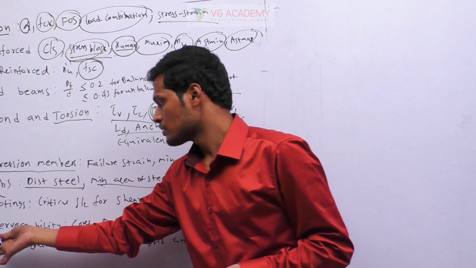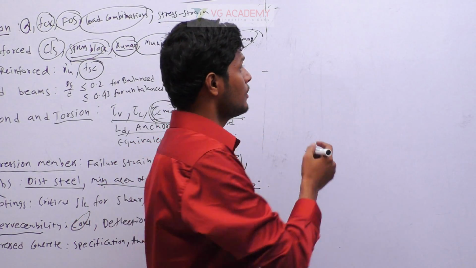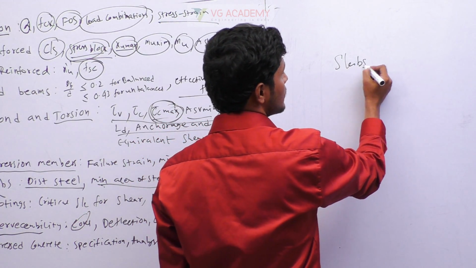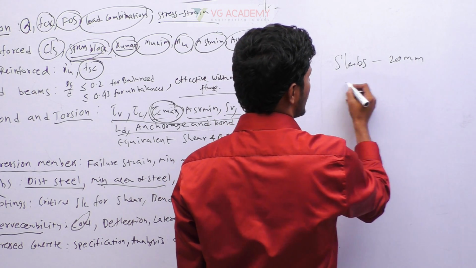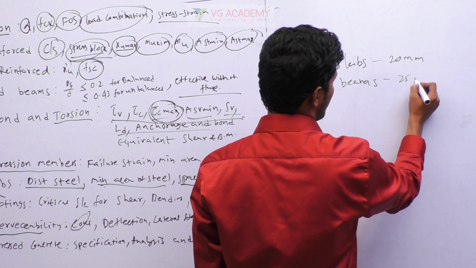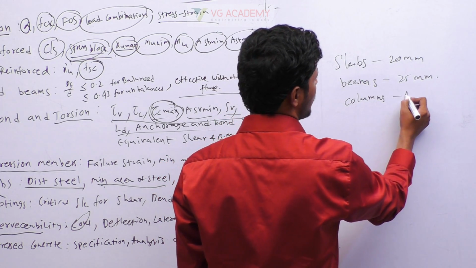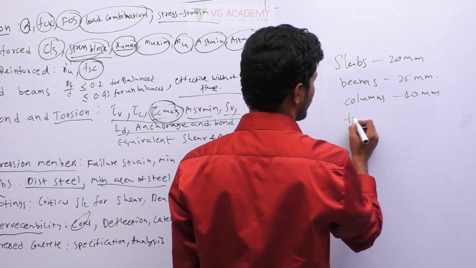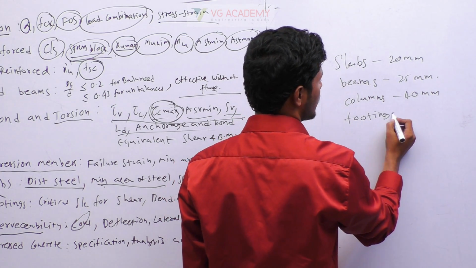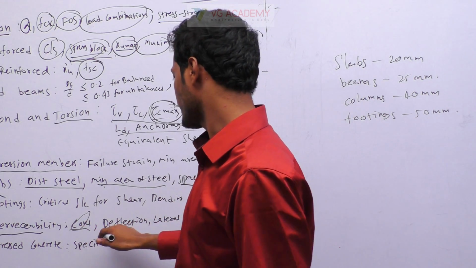Next, coming to serviceability, first thing is cover. How much cover do we have to provide? So minimum cover for slabs is 20 mm, for beams you have to provide 25 mm, for columns 40 mm, and for footings 50 mm. Okay, so those are the minimum covers you have to provide.